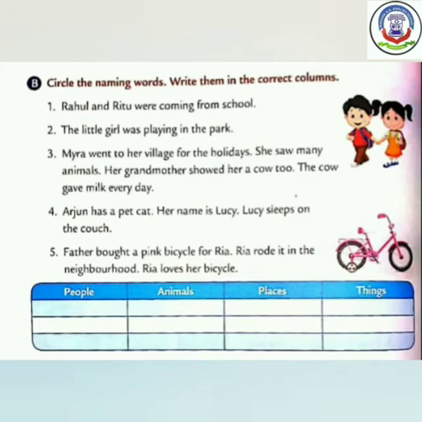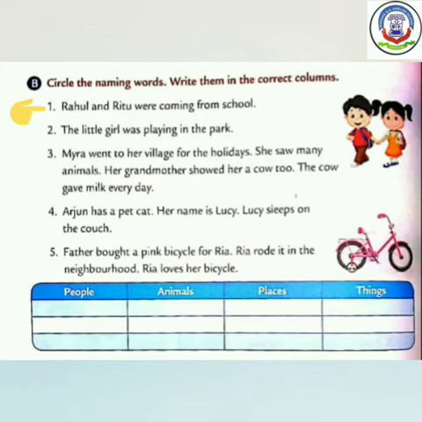Now come to the exercise B. Circle the naming words. Write them in the correct columns. सर्कल के नामकरण को सही कॉलम में लिखें. Number 1. राहुल and रितु were coming from school. राहुल और रितु स्कूल से आ रहे थे.